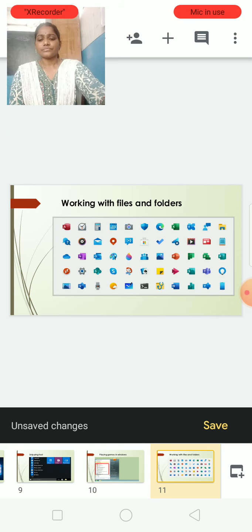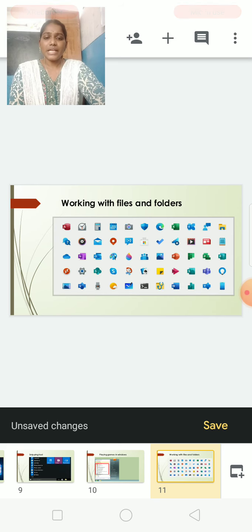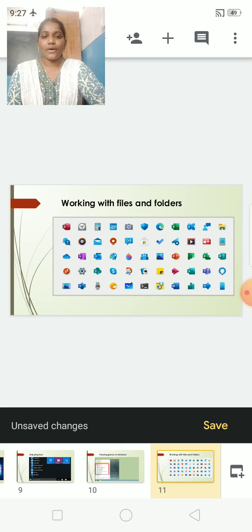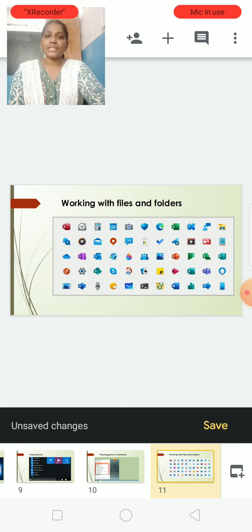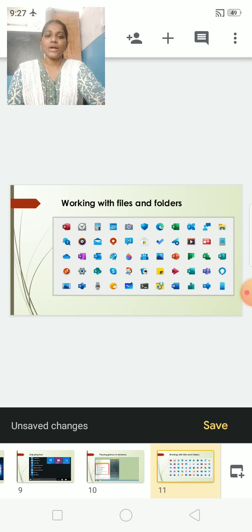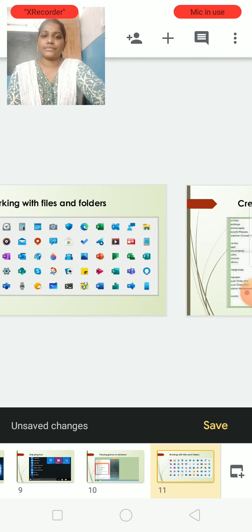Then folders. Now we are saving some music, which means we will keep everything in a separate folder. Files can be organized by storing them in a folder. Yes, it stores the files in an organized manner.